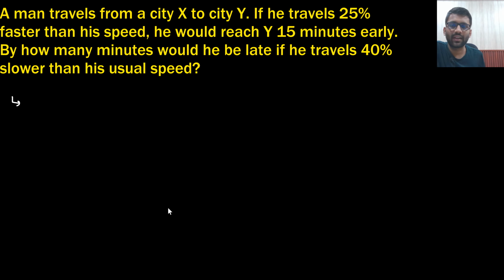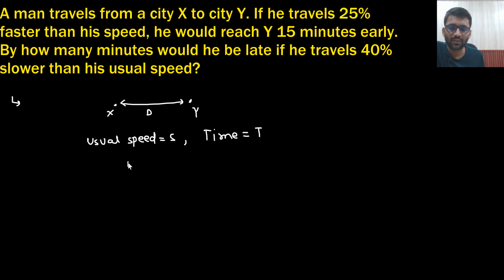A man travels from a city X to city Y. If he travels 25% faster than his speed, he would reach Y 15 minutes early. And by how many minutes would he be late if he travels 40% slower than his usual speed? Okay. So from city X to city Y, distance is constant here. Let's just say distance d is constant and his usual speed is s, and the time taken usually is t. So d is equals to s into t. This I can write. So yes or no?